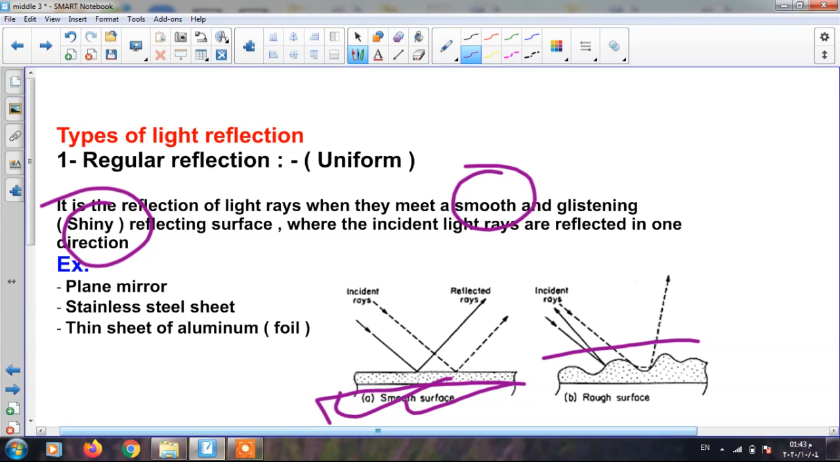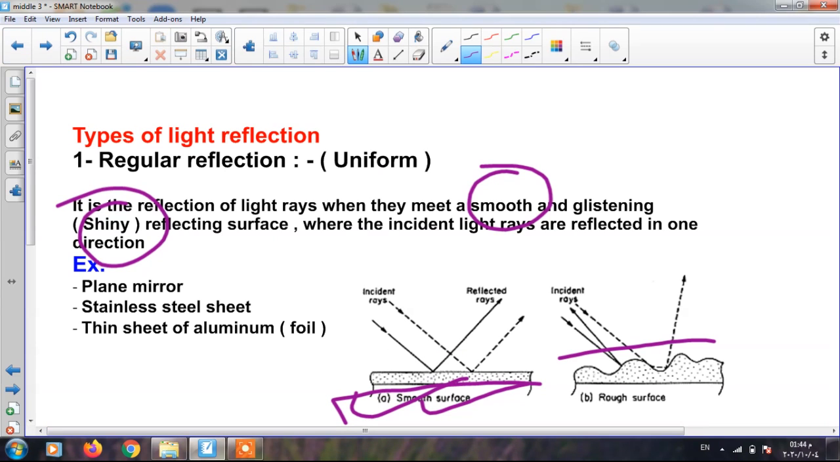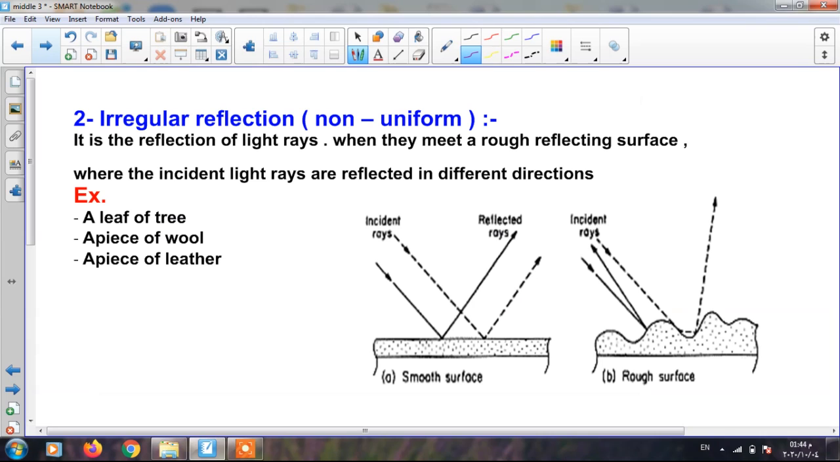The second type is called irregular reflection, or you can say non-uniform reflection. It is the reflection of light rays when they meet a rough reflecting surface, where the incident light rays are reflected in different directions, like in this case.